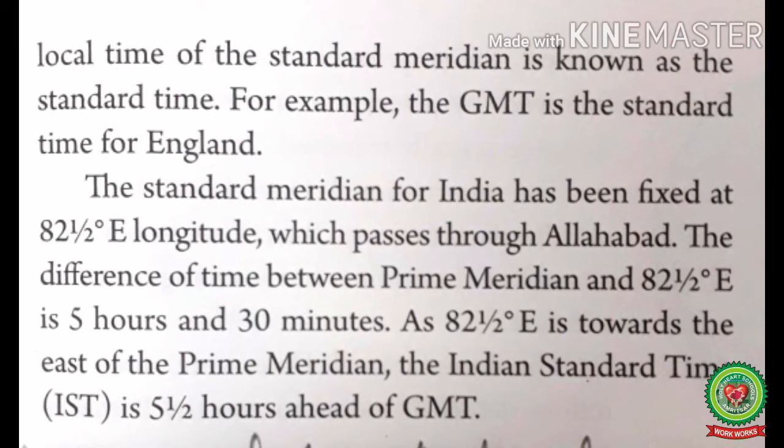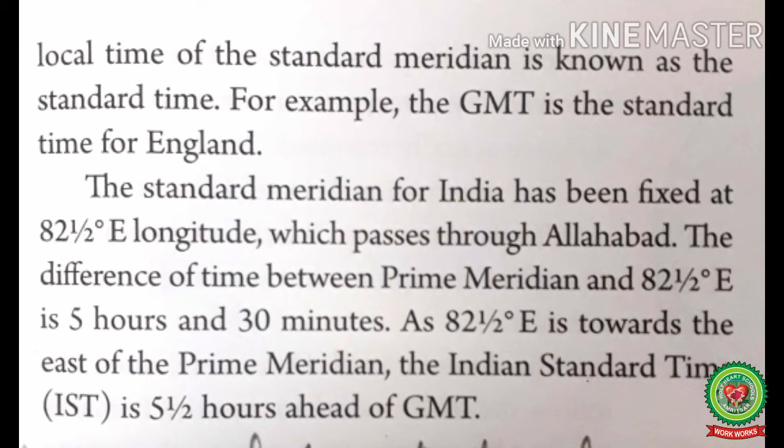The standard meridian will be the central meridian of the particular country. For example, GMT is the standard time for England. The standard meridian for India has been fixed at 82.5 degree east longitude, which passes through Allahabad. Actually, it passes through Mirzapur near Allahabad.